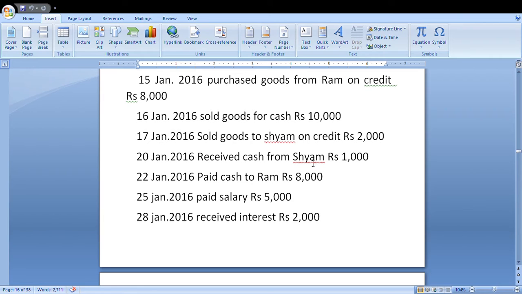Sam is the giver, a personal account. Any giver is credited. Cash account debit, Sam account credit.